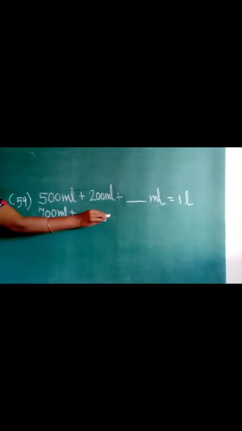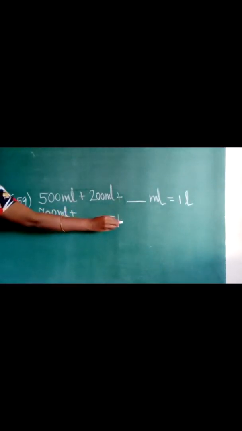Look at the next question. The question is 500 ml plus 200 ml plus dash will give you 1 liter. So here 500 plus 200 will give you 700 ml. So 700 ml plus something should give you 1 liter.